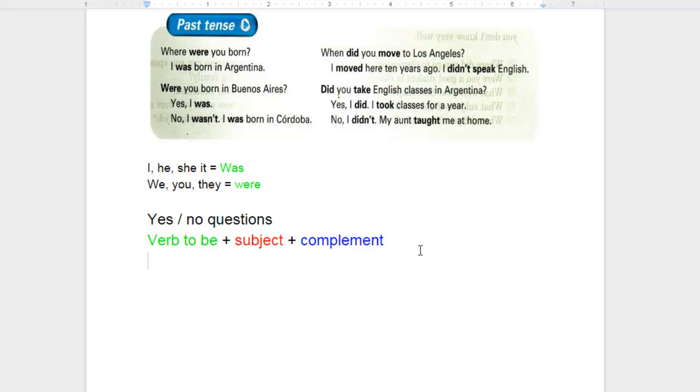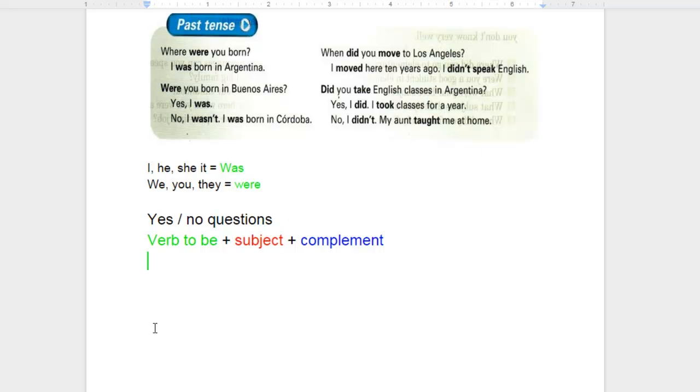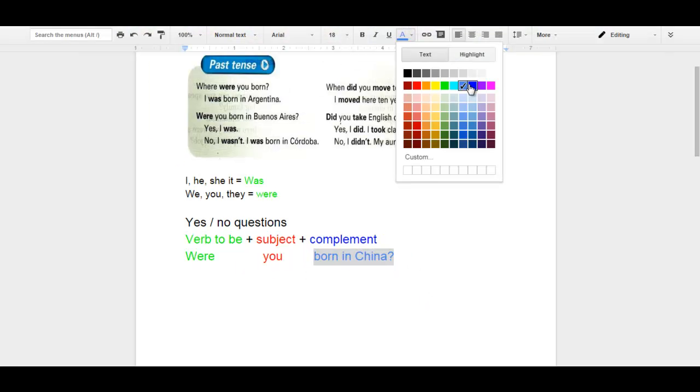Let me write down the verb to be here, and then this is going to follow the subject, and after this will follow the complement. There we go. I'm going to change the colors there. Okay, all right.